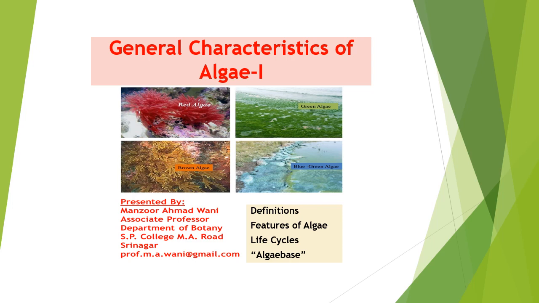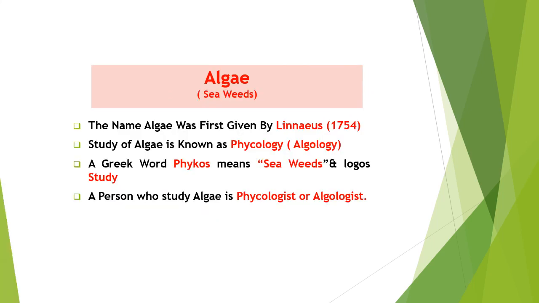The first will be what are the definitions of the algae. The first definition, if you will see, the name algae was first given by Linnaeus in 1754. Algae, as you know, are named as seaweeds.